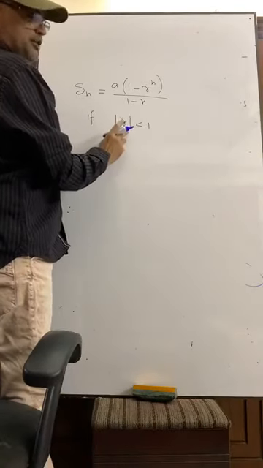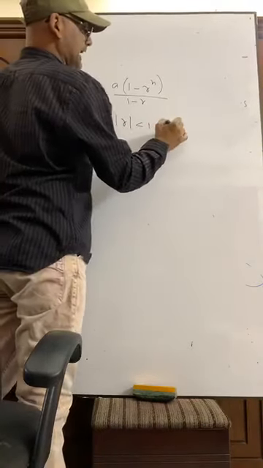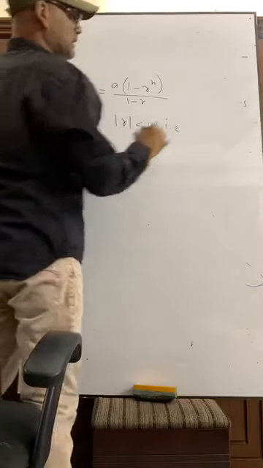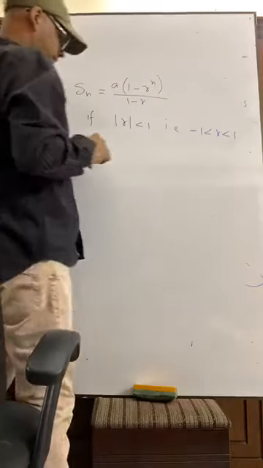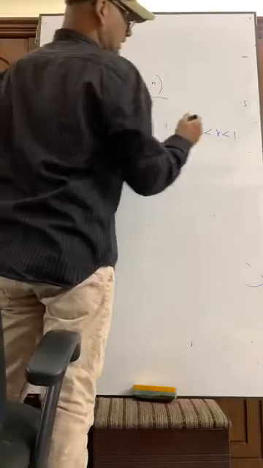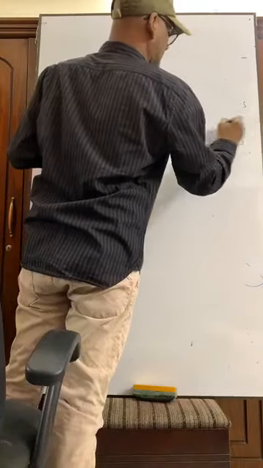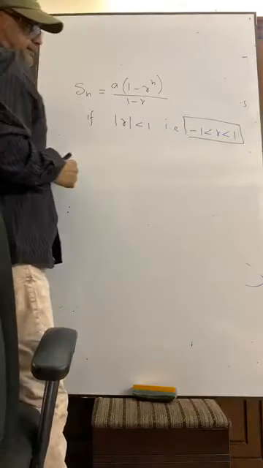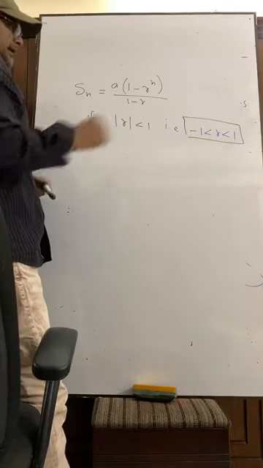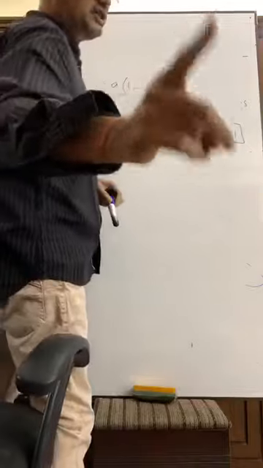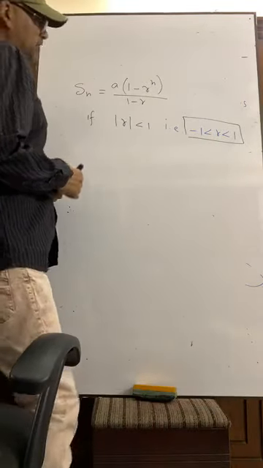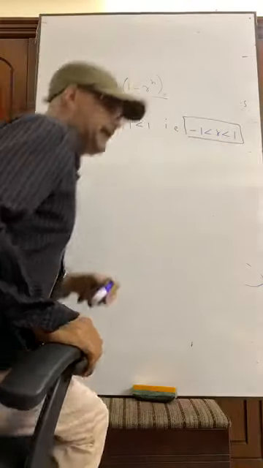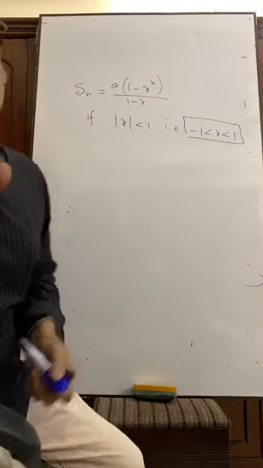if the absolute value of r is less than 1, that is minus 1 less than r less than 1, r lies between minus 1 and 1. Now remember one thing, r is not equal to 1. Suppose minus 1 to 1, can we get any value from minus 1 to 1?